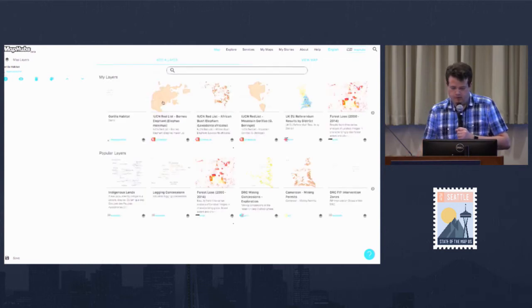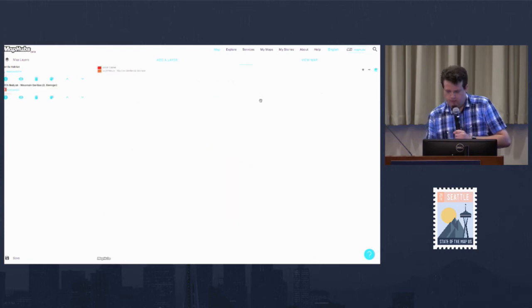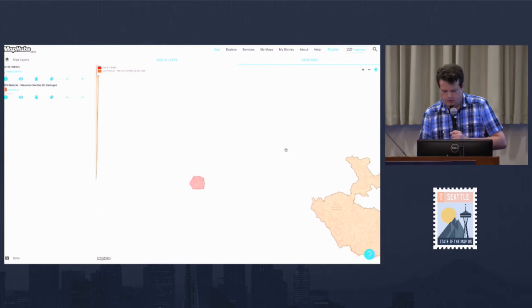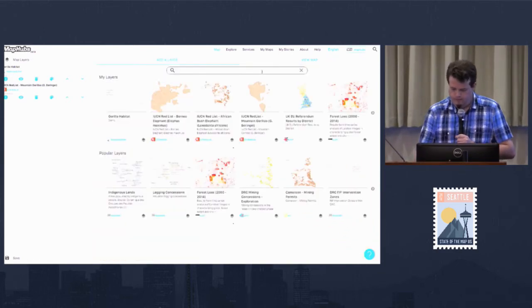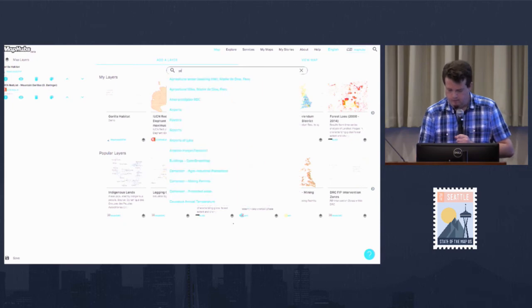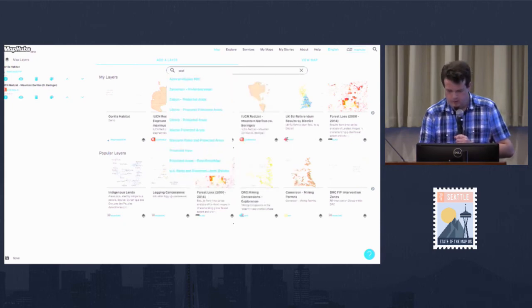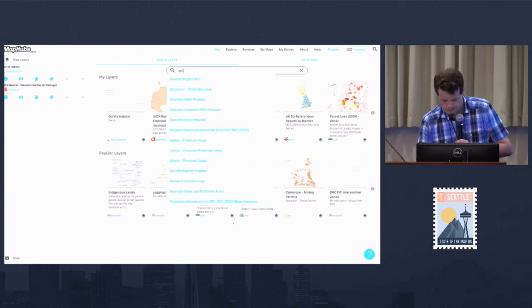All right, let's add a few more layers. We have a mountain gorilla habitat from IUCN that I can bring in. We have protected areas from DRC from Lobby that I can spell.